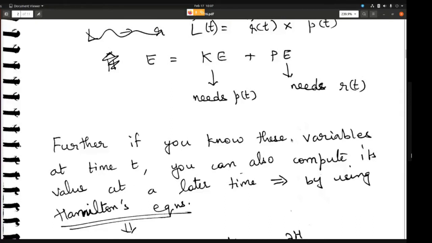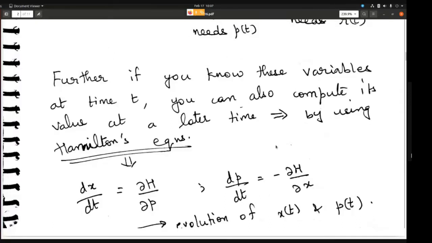Now, what happens in quantum mechanics? One of the things that you have already learned is that there is uncertainty in position and momentum. Because of the uncertainty, you can never know for sure what the position is, but you can know the probability of finding a particle at a particular position.